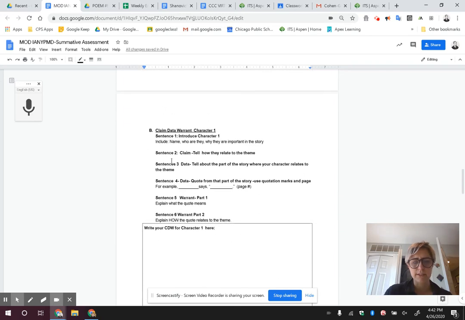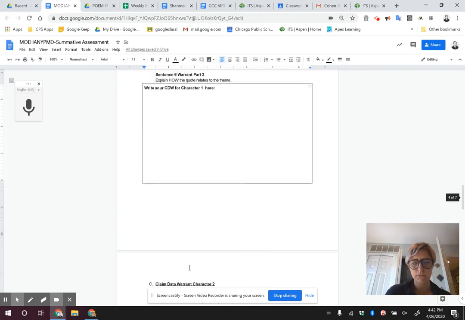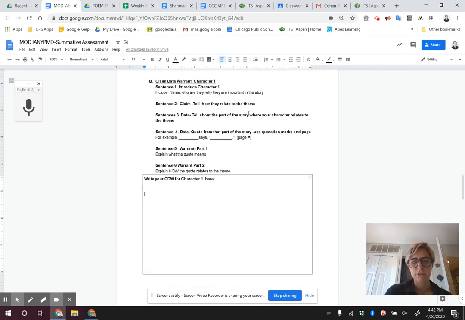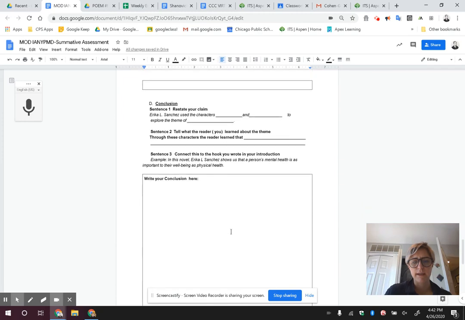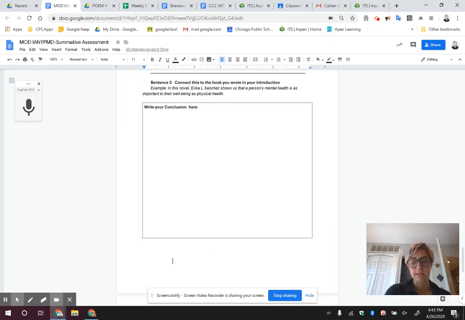The next paragraph, same thing. I gave you exactly what you need for each sentence, and you're writing the sentences in this box. This will be for your first character. This will be for the second character. And then your conclusion paragraph is here. I actually gave you fill in the blank sentences for the first two, and then for the last one, I gave you an example. You're going to write that here. Once you get to this part, you're going to again go to Google Classroom and submit so that I can review this and write some notes for you. And then I'll send it back to you.